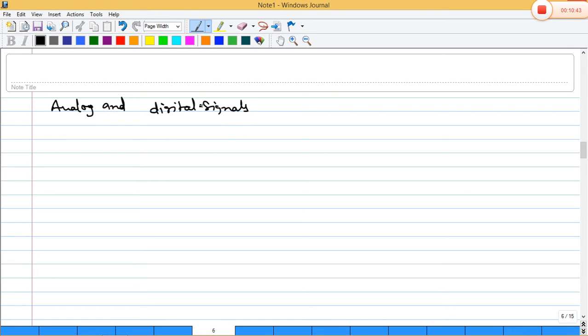So if a continuous time signal, mind it, continuous time signal means, just remember, the graphical representation of a continuous time signal looks like this.